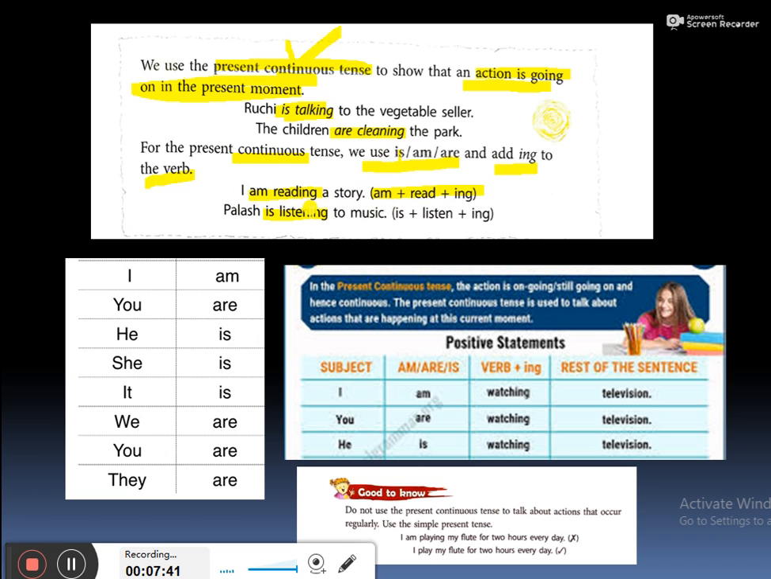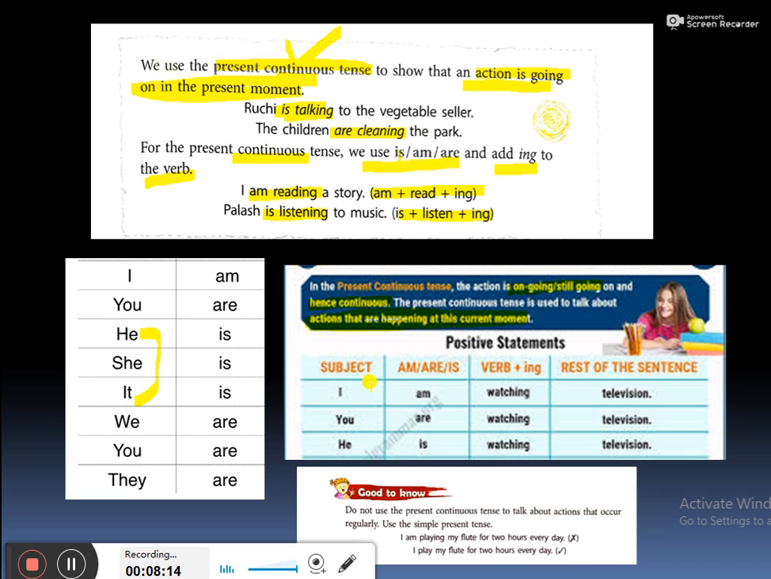Palash is listening to music. Is plus listen plus ing form of the verb. With I, am is used. With you, are is used. With he, is is used, and so on. Clear? In the present continuous tense, the action is ongoing or still going on, and hence continuous. The present continuous tense is used to talk about the action that is happening at this current moment.